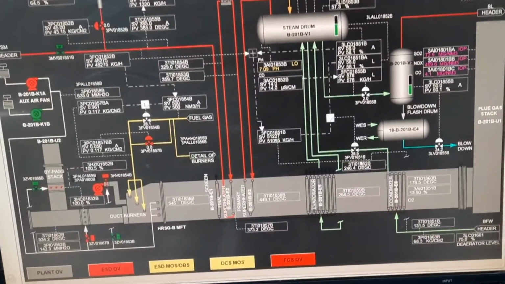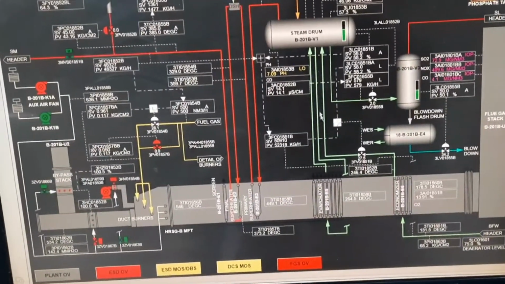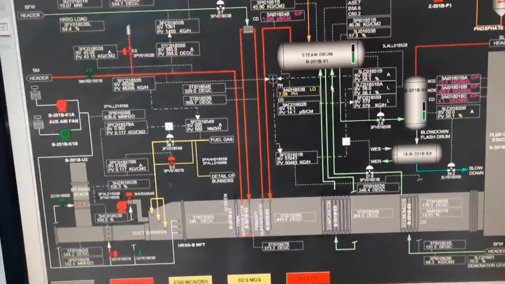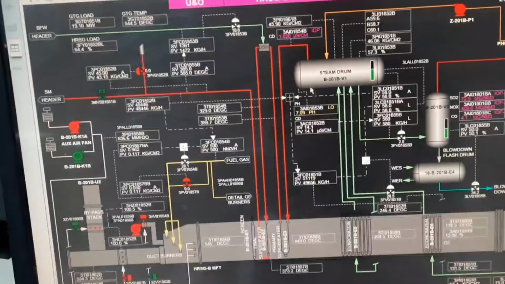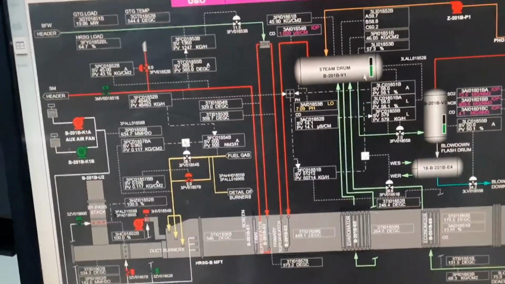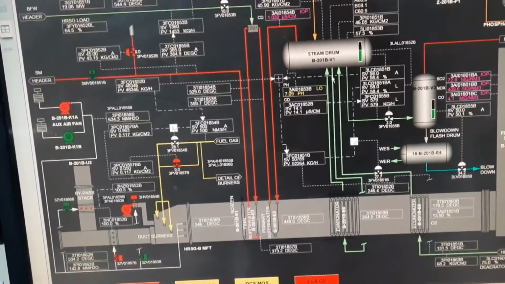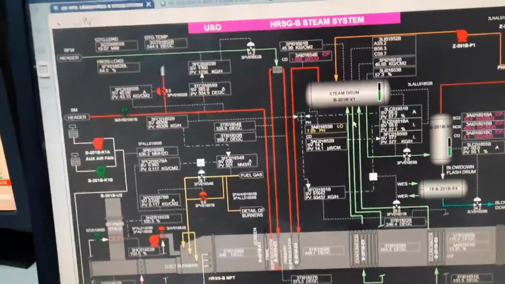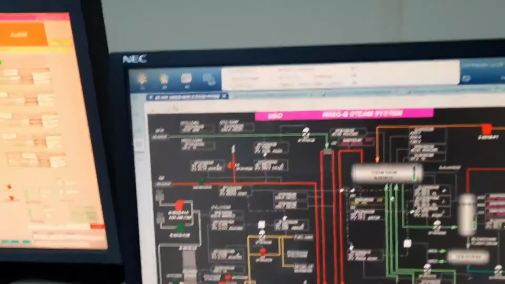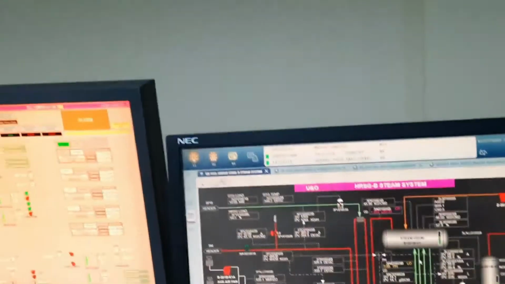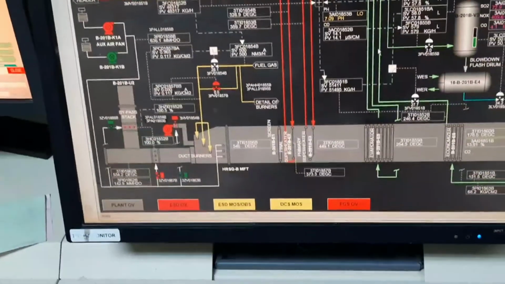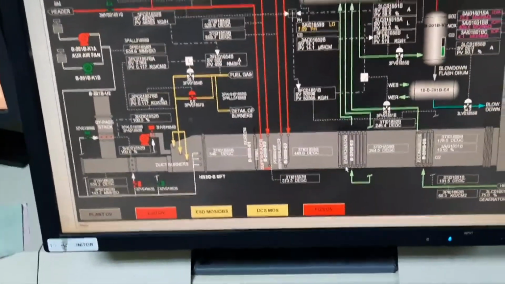So 56 kg pressure, now 51 ton steam, it will go, when it passes through this line, again pressure will come down and 50 kg pressure, it will enter the steam drum. And after entering this, this line is called down comer. Which line is coming down, this is called down comer. Which line is going up, this is called riser tube. By this down comer, it will come to the evaporator.